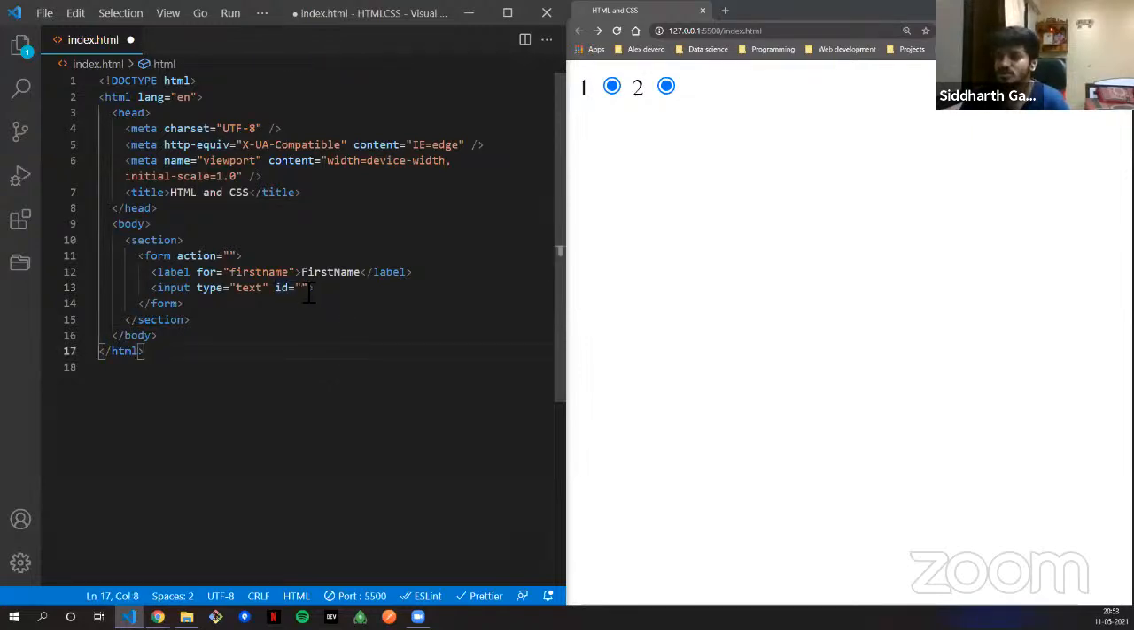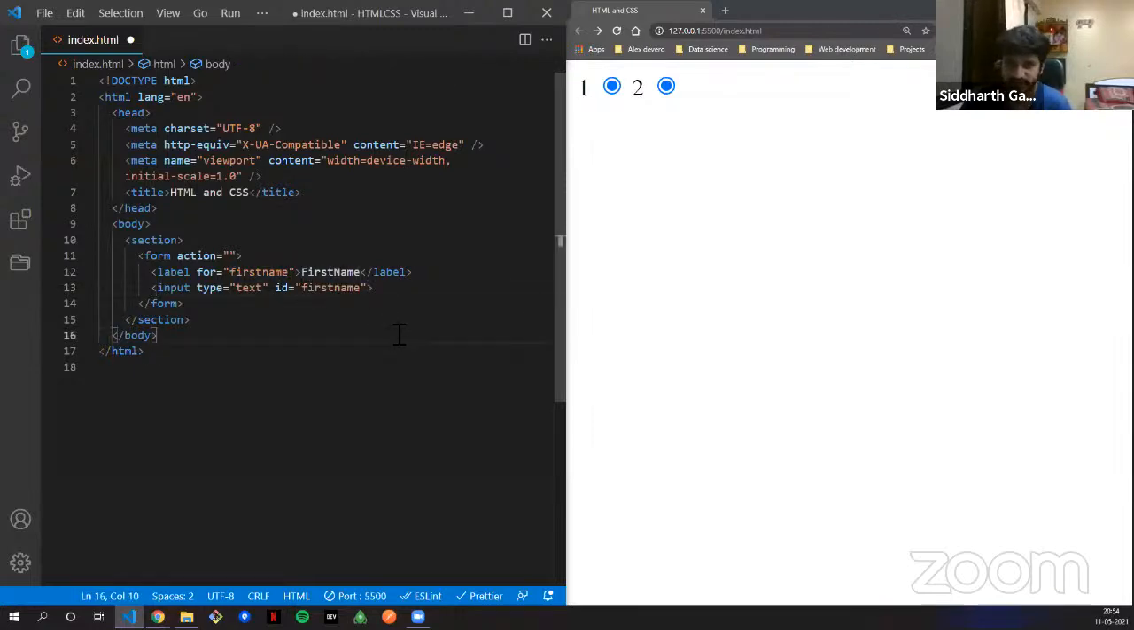ID is something that is uniquely identified, and class is something that you can call. We will talk about it in CSS, because if I tell you now, you won't understand it much. But just keep in mind that there are two attributes that you can give to any tag, which are ID and class. Don't worry. So now over here, the for is first name, so I'll just copy this in the ID.